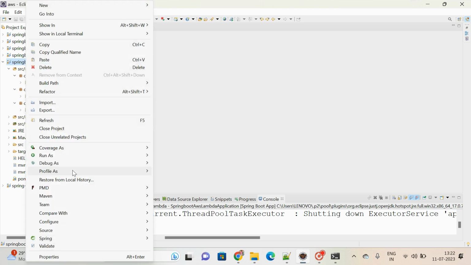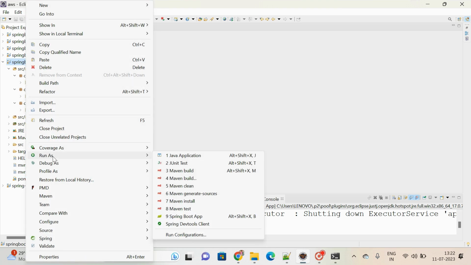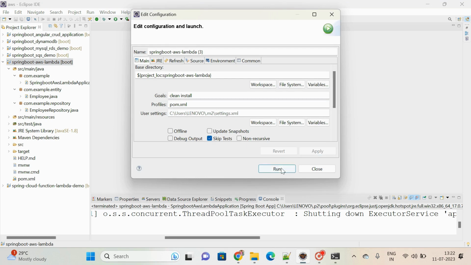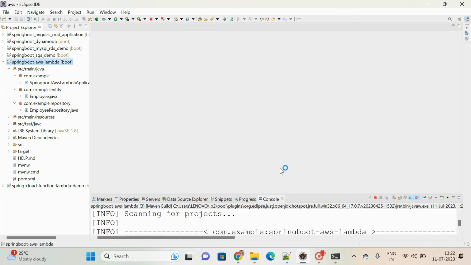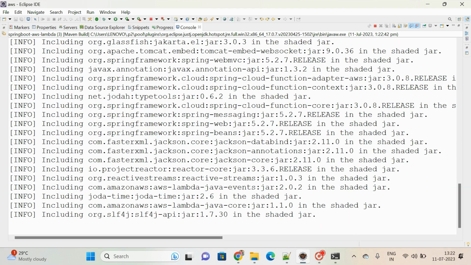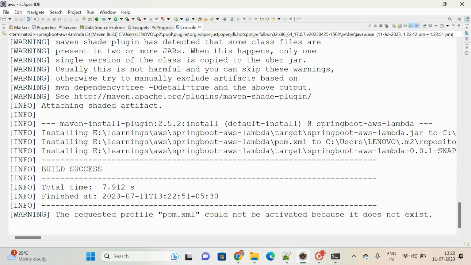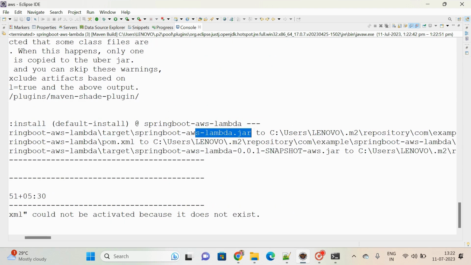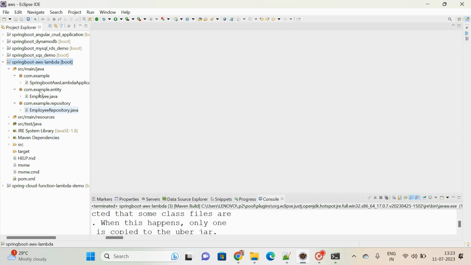To do this, right click here, run as Maven build with three dots, clean install, skip the tests, apply and then run. Right now we don't require any test class, that is why I am skipping that. It is just taking some time. Once the build succeeds, two jar files, Spring Boot AWS Lambda.jar and Spring Boot AWS Lambda snapshot AWS.jar, are generated under the target folder. If you want to see, right click on the project and refresh, open the target and you can see all these jars.